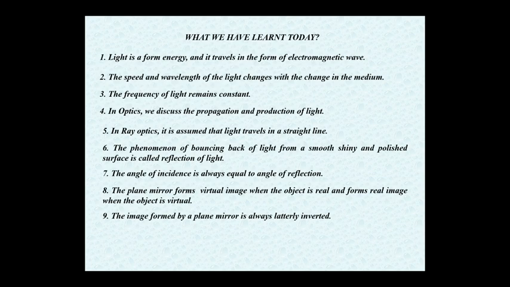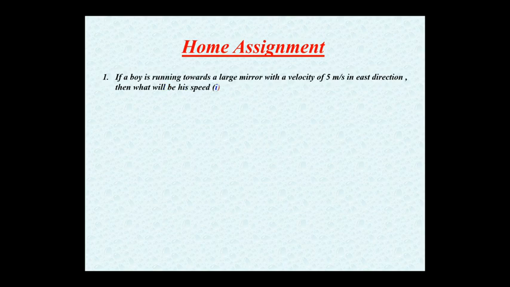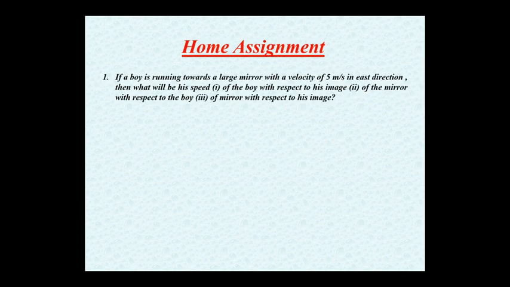Now, this is all about today. What is going to be the home assignment? Question number 1. If a boy is running towards a large mirror with a velocity of 5 meters per second in east direction, what will be the speed of the boy with respect to his image, of the mirror with respect to the boy, of the mirror with respect to his image? Second question is, what are the uses of plane mirror in our day-to-day life? Think about it and write it by yourself.